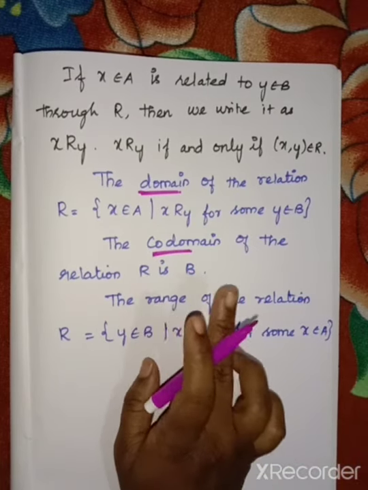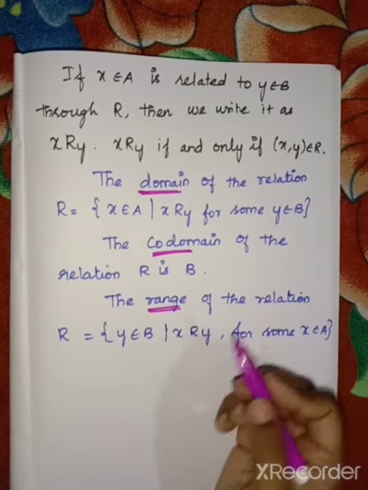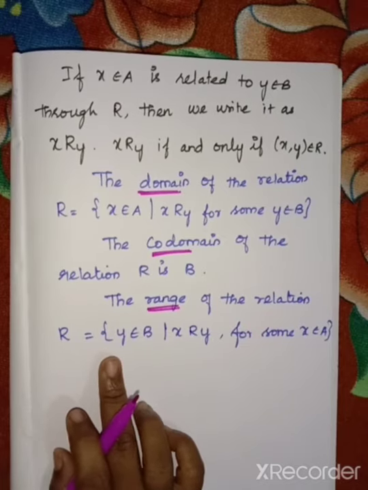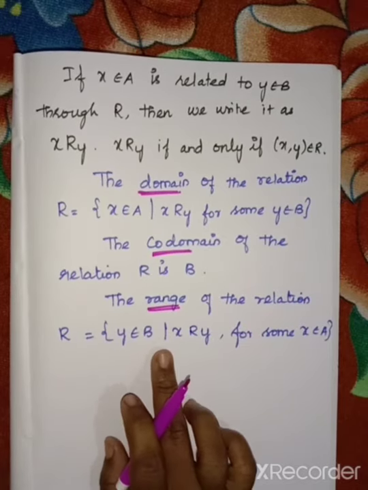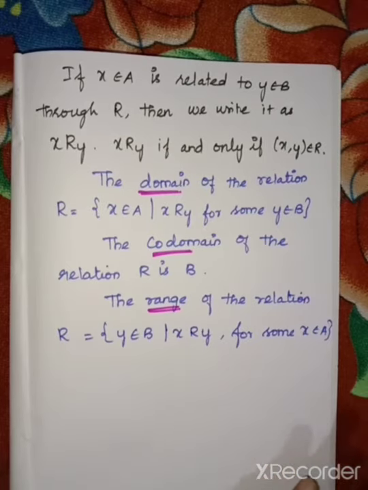The codomain of the relation R is B. Then the last definition, range. The range of the relation R equals the set of y belongs to B such that x is related with y for some x belongs to A.